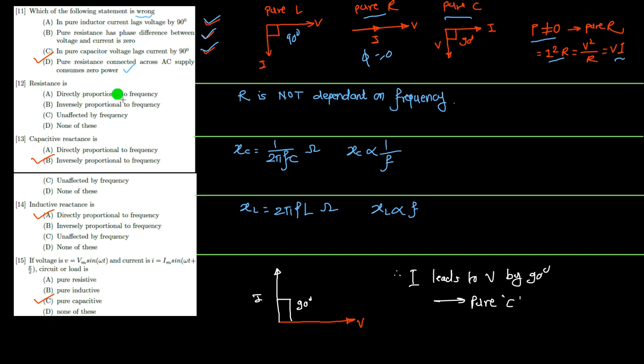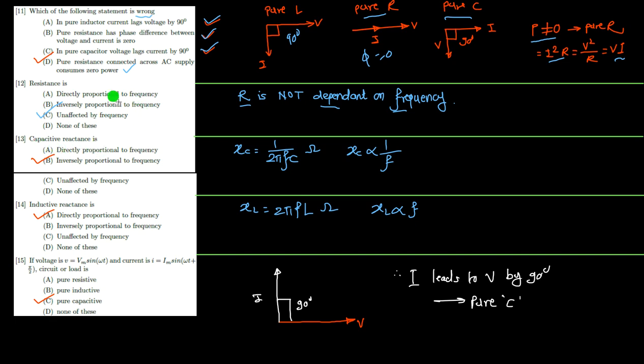The resistance is directly proportional to frequency, inversely proportional to frequency, unaffected by the frequency, or none of these. So you see, resistance is never dependent on the frequency. So I can say that the resistance and frequency don't have any relationship, so it is unaffected by the frequency.